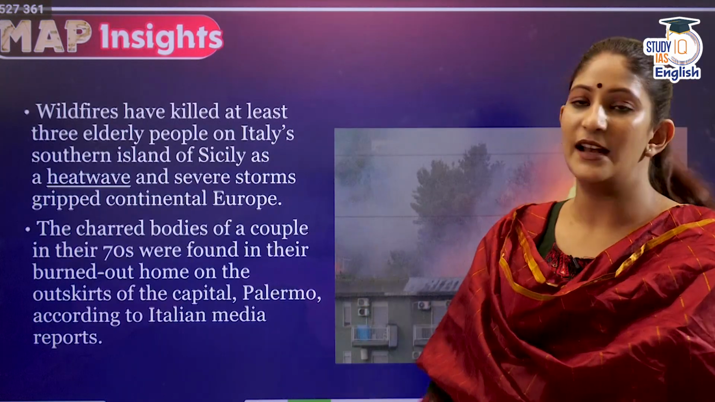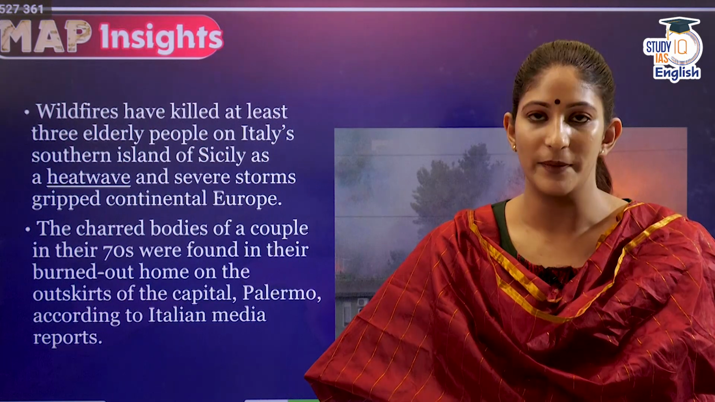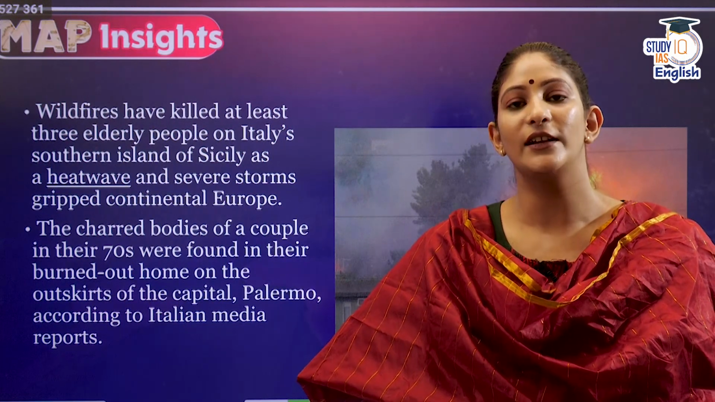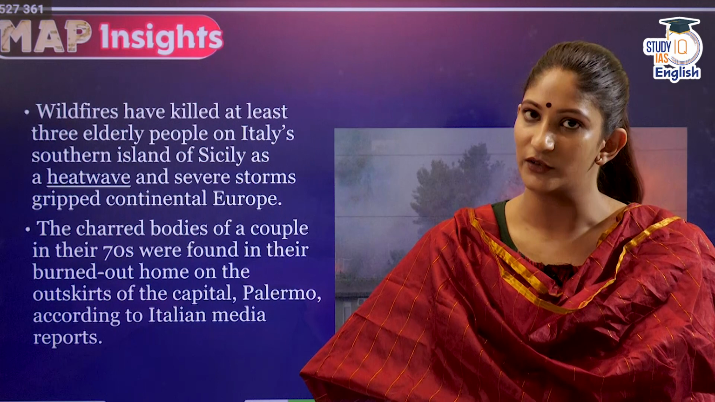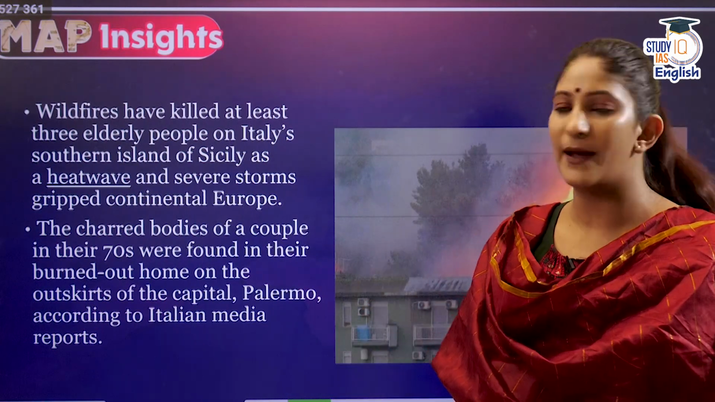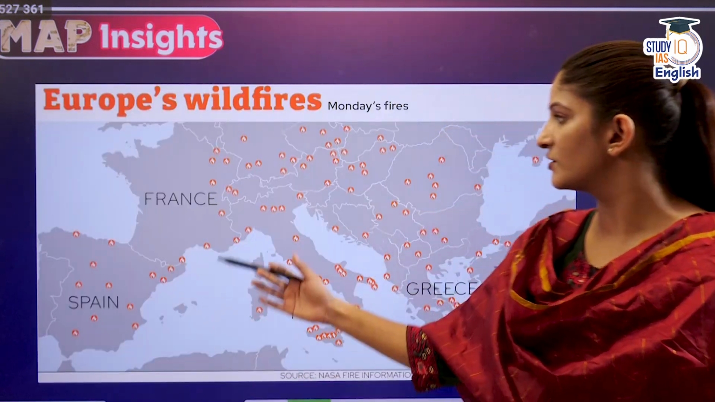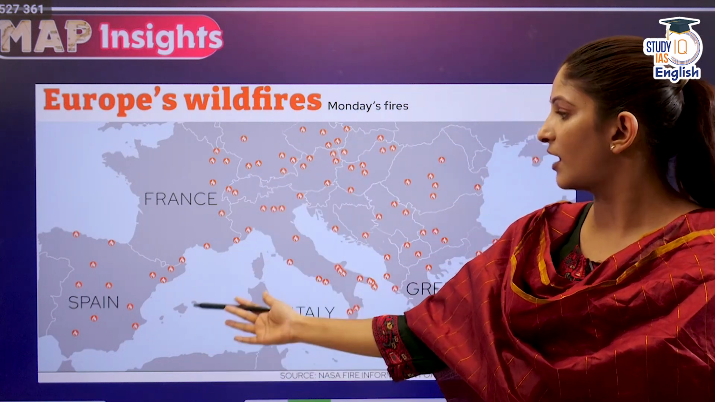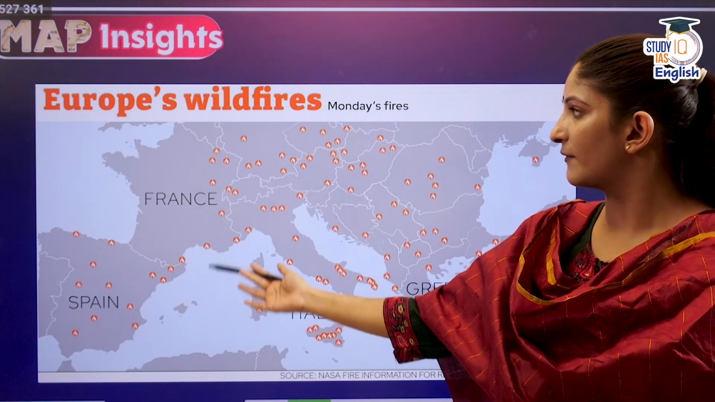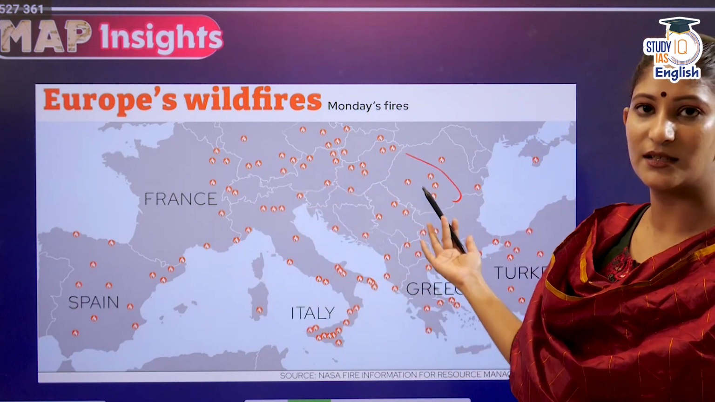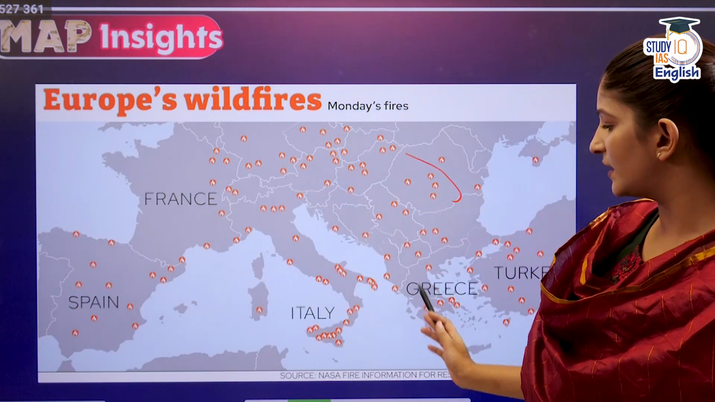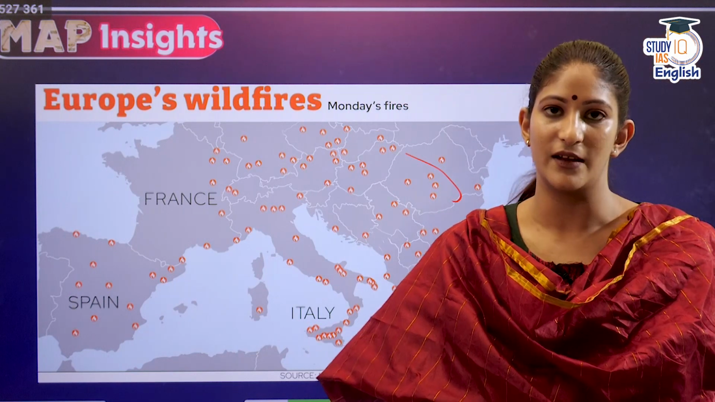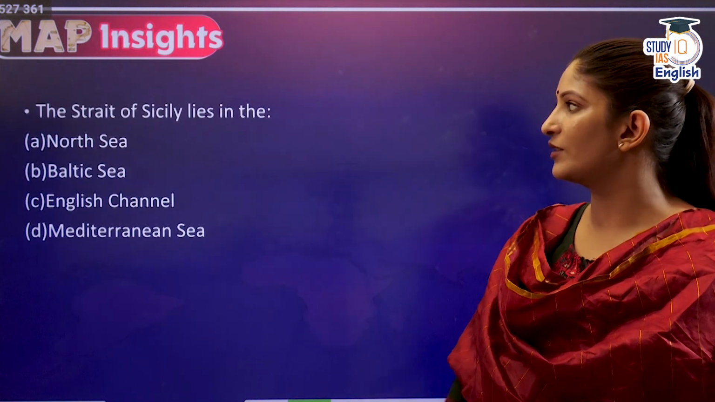Alright, next. Wildfires are raging in European countries and even the island of Sicily. So that is why the next question will be asked. This particular map, as you can see beside me, is showing the wildfires on Monday, last Monday. Just imagine how it is spreading. Spain, France, many other important countries of Southern Europe, then Greece, and here will be Sicily, which we are going to talk about.